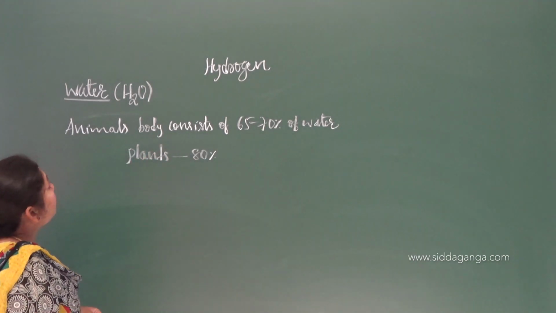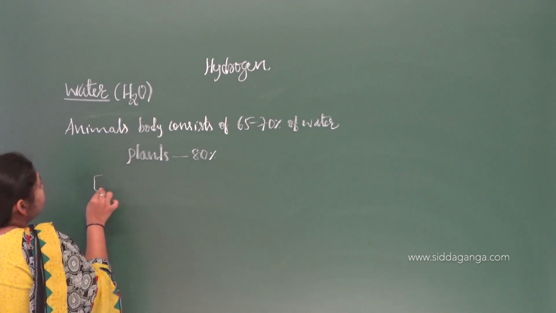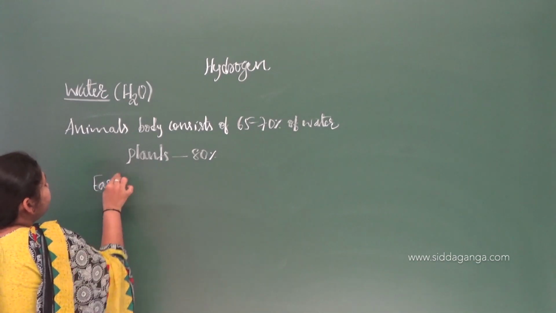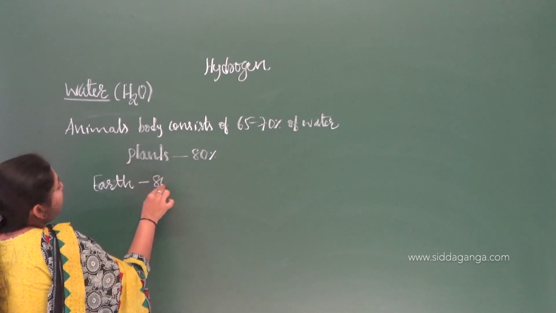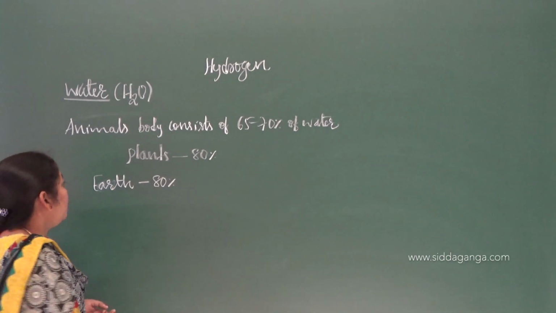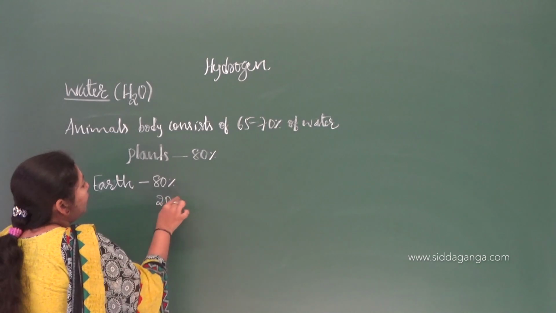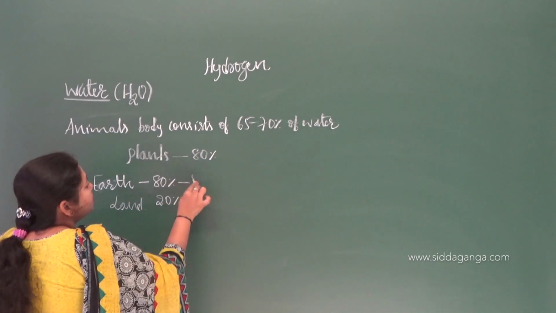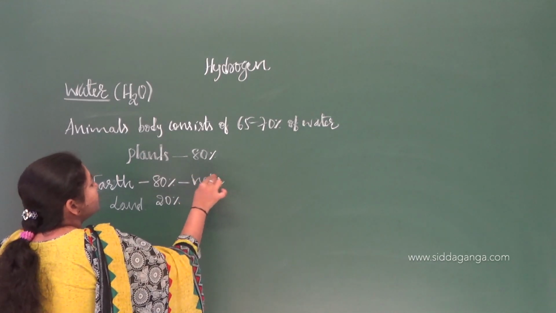Likewise, if you take the surface of the earth, more than 80% of the earth is covered by water. The remaining 20% is nothing but the land. So this is the percentage of water on the surface of the earth.